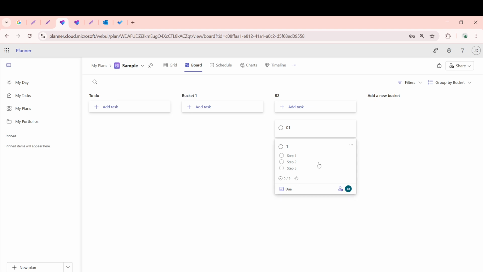And that's it. You've successfully learned how to create and organize buckets in Microsoft Planner, empowering you to manage your tasks more efficiently and keep everything in check.